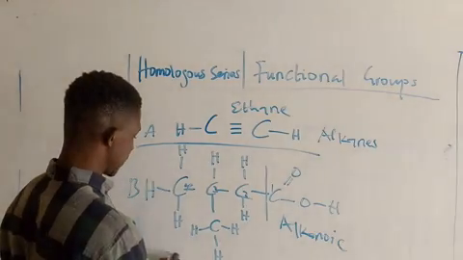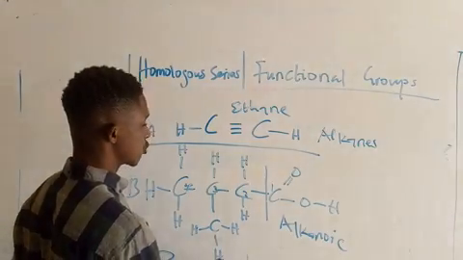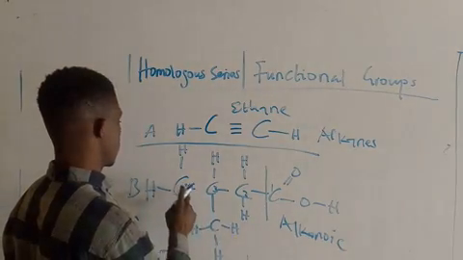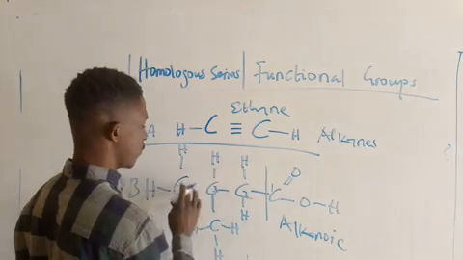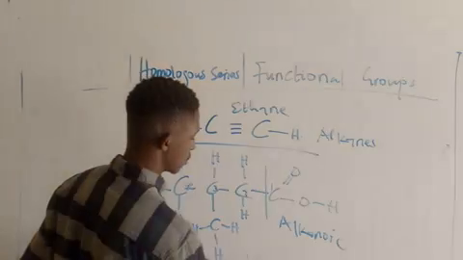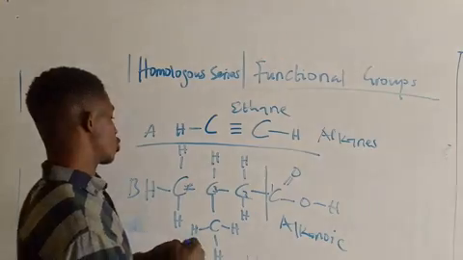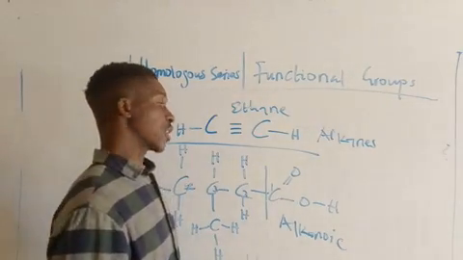This is 3-methyl. How many carbons? 1, 2, 3, 4. Butanoic acid. So this is 3-methylbutanoic acid.